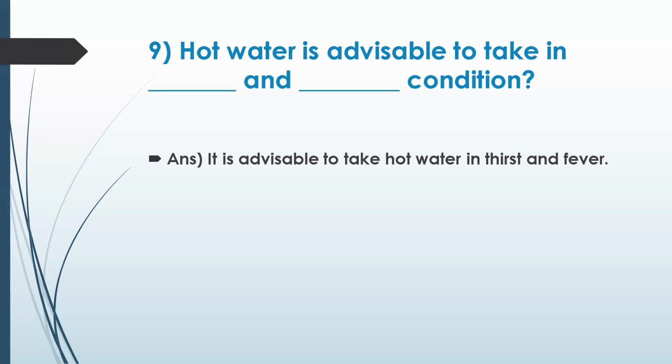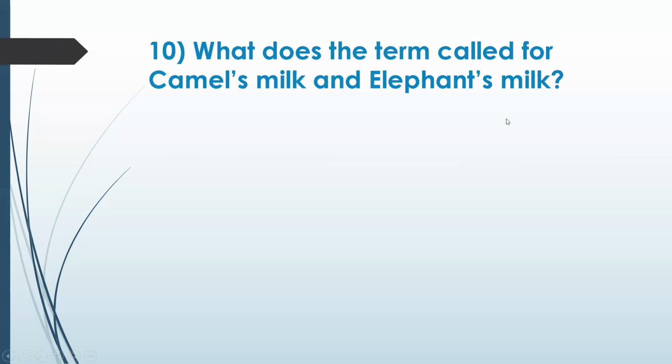Okay, I think they mentioned Bisiniru also in the beginning. Okay, so let's go to the next question. What is the term called for camel's milk and elephant's milk? Camel is yes.